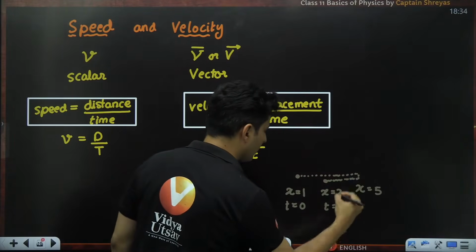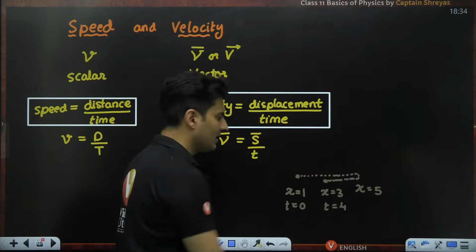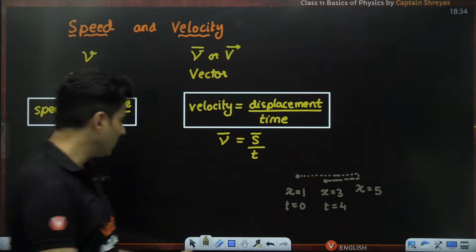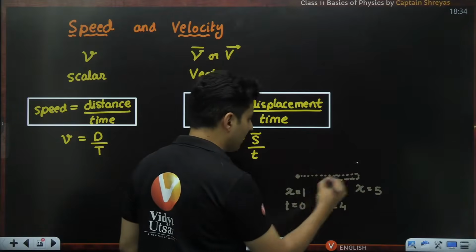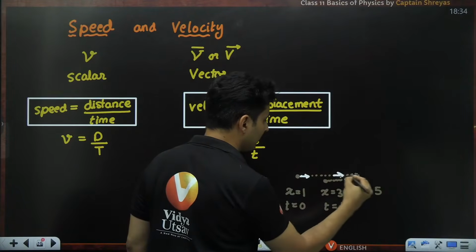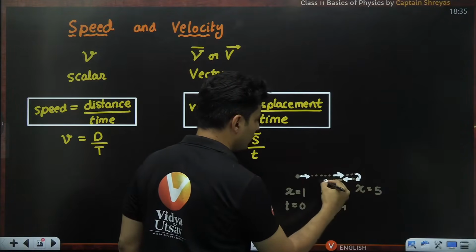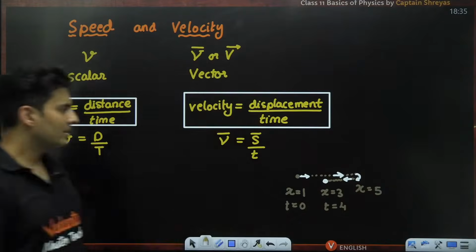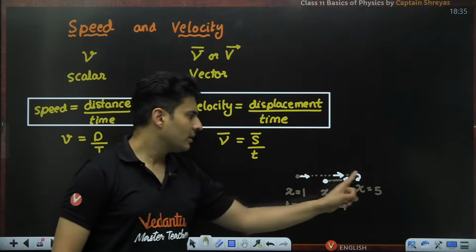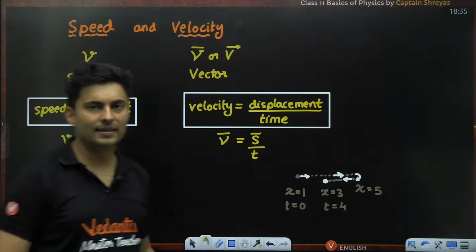This is at t is equal to, let's say, 4 seconds. So these are the values which are given to you. So essentially what has happened is that the particle started from here, it went like this, took a U-turn and then came over here until it stopped over here finally. Is this clear? So 1, 5, 3, that is how the particle has moved along the x direction.